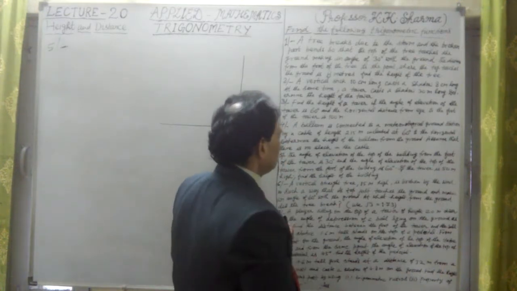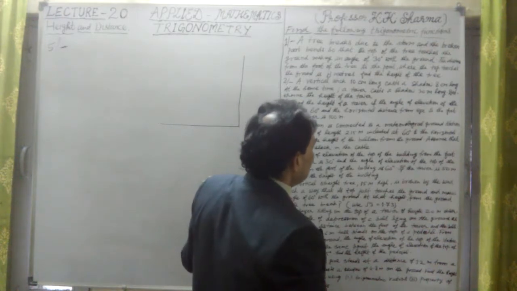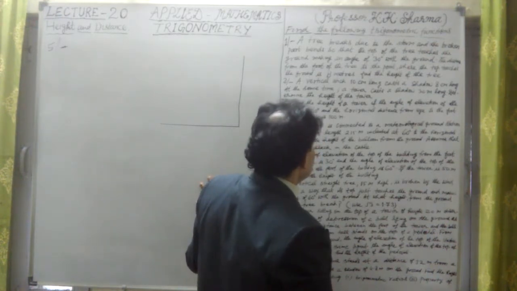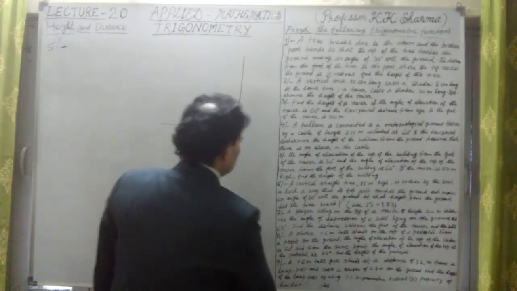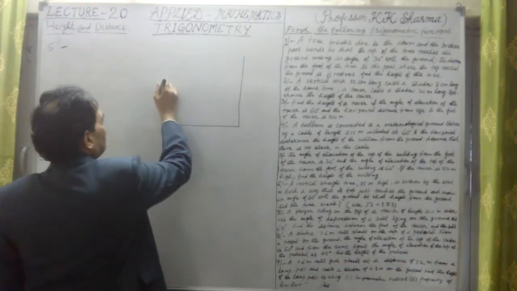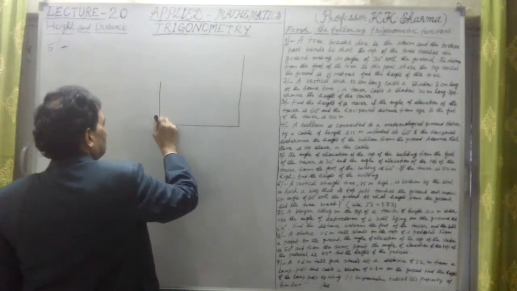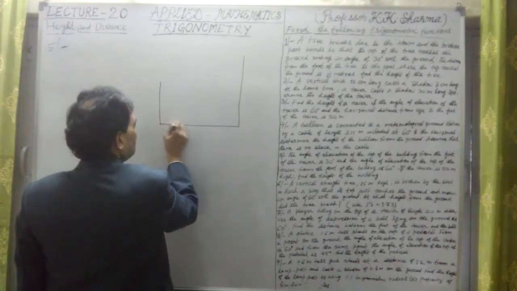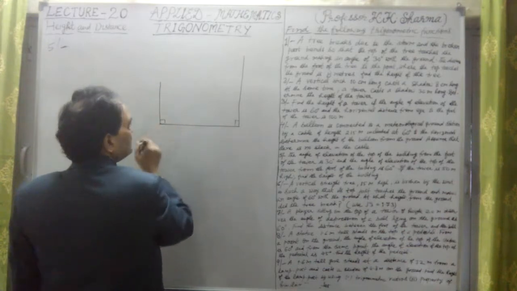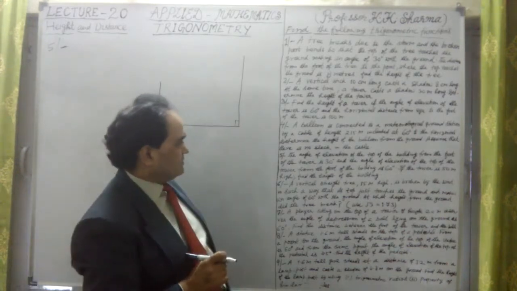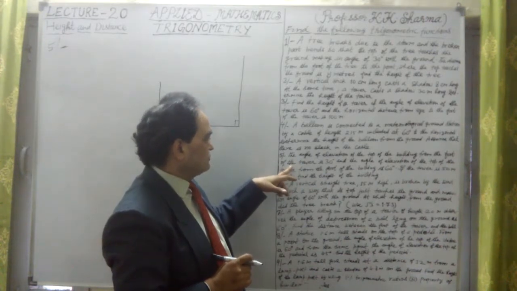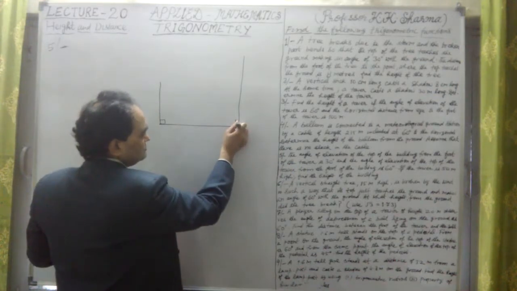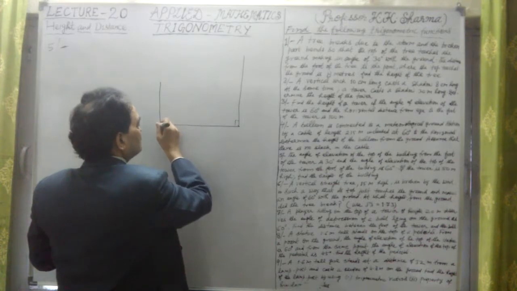Okay, now there is a building here. The angle of elevation of the top of the building from the foot of the tower. All right, understood the point. So here are 2 points. Now if I take the building here, the tower is higher, this is a right angle. First let me frame the figure here, then I will take the question. This is the foot of the tower here. Let me take the foot of the tower.